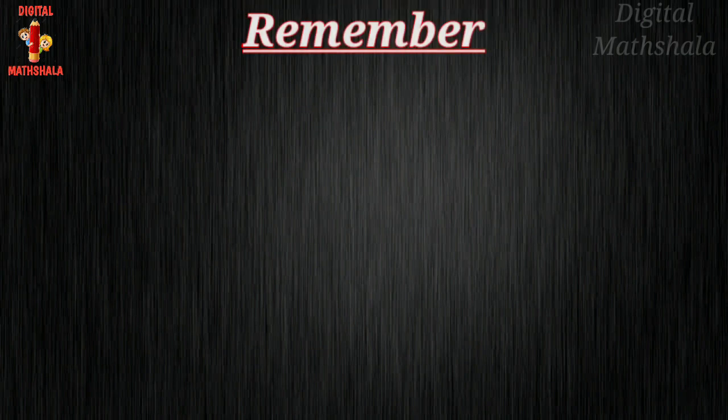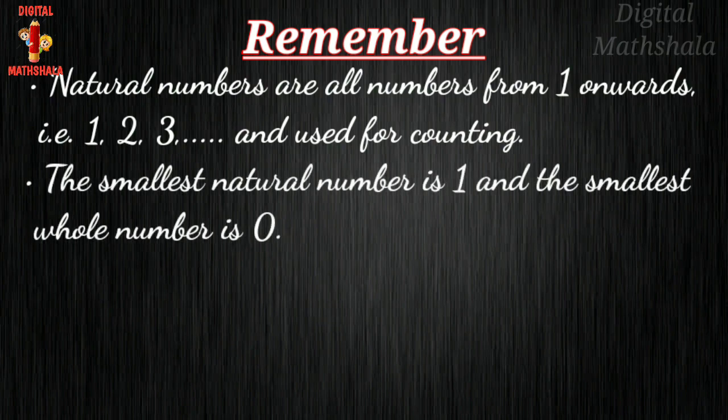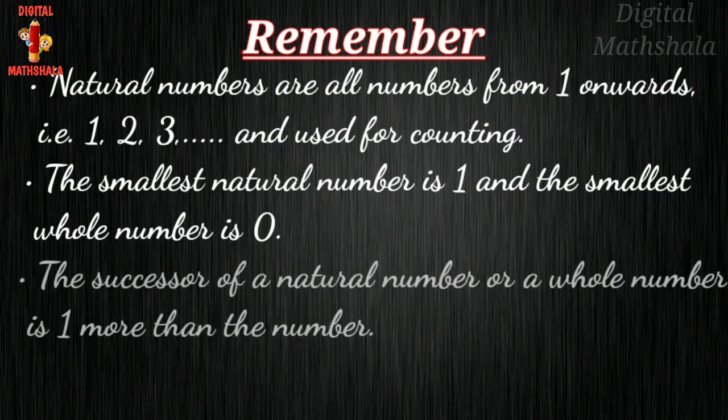Children, remember a few points related to this chapter. Natural numbers are all numbers from 1 onwards, that is 1, 2, 3, and are used for counting. The smallest natural number is 1 and the smallest whole number is 0. The successor of a natural number or a whole number is 1 more than the number.